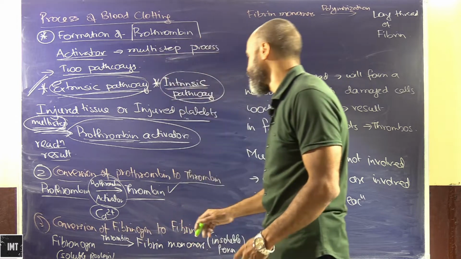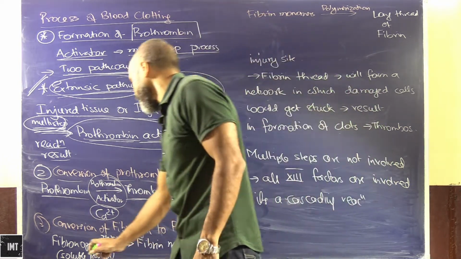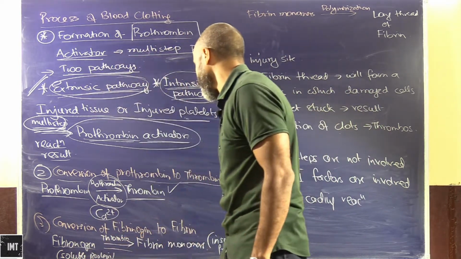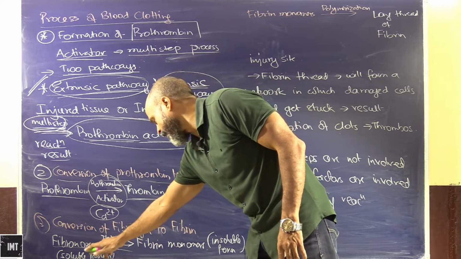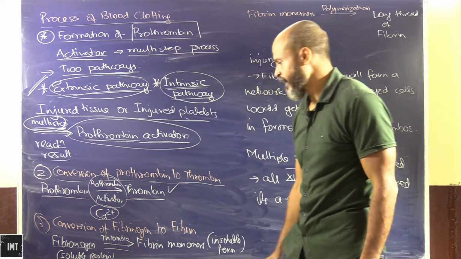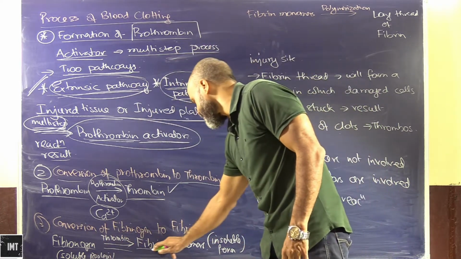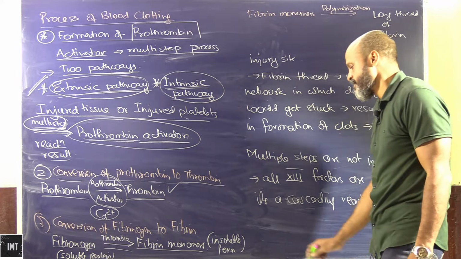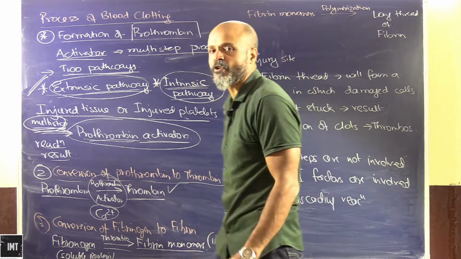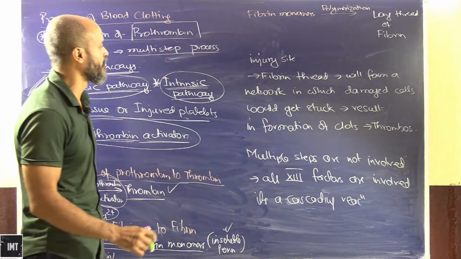Conversion of fibrinogen to fibrin. Okay, so now fibrinogen is a soluble protein, and through the enzyme thrombin, it gets converted into fibrin monomers, which are basically an insoluble form.